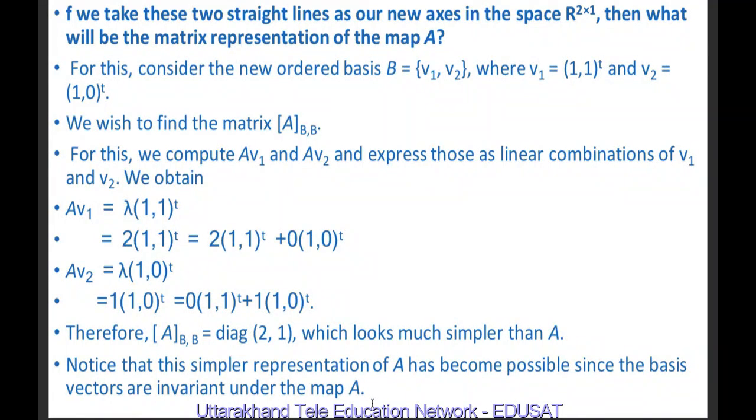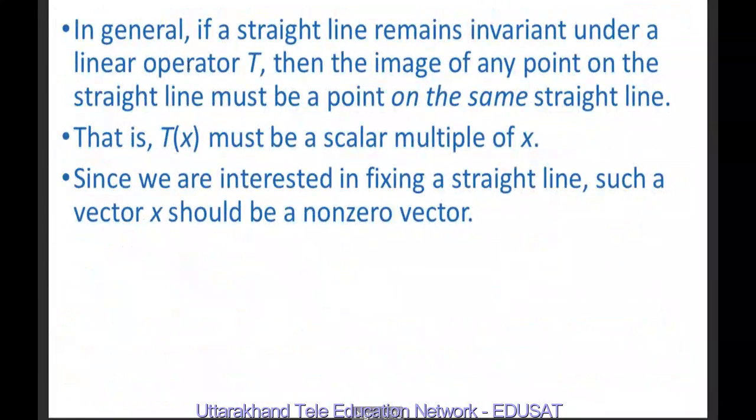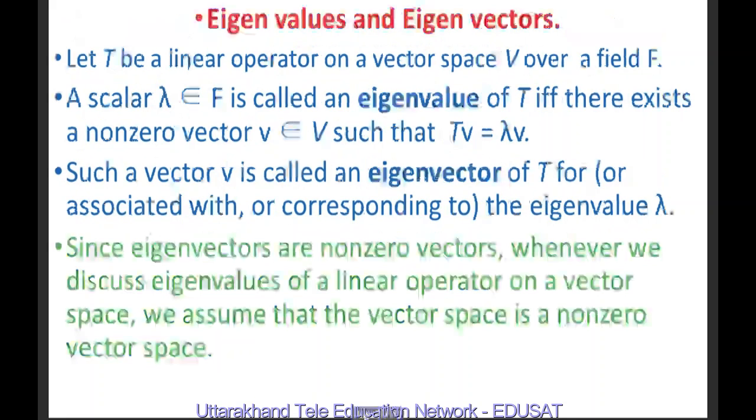where A is the 2 by 2 matrix 1, 1 and 0, 2. In general, if a straight line remains invariant under a linear operator T, then the image of any point on the straight line must be a point on the same straight line. That is, Tx must be a scalar multiple of x. Since we are interested in fixing the straight line, such a vector x should be a non-zero vector.